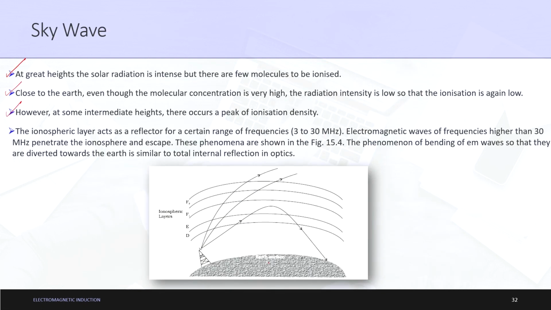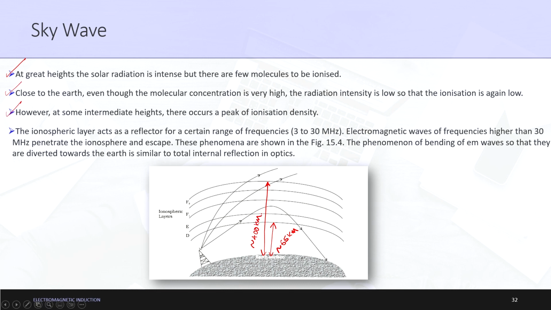Let us say this is the earth surface, as it is written here. Let us suppose that this is approximately 65 kilometers, I will use the sign of approximation, and this is approximately 400 kilometers.